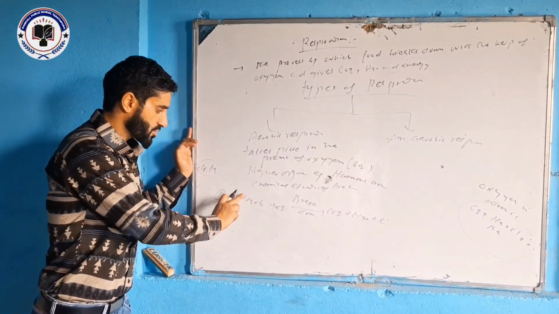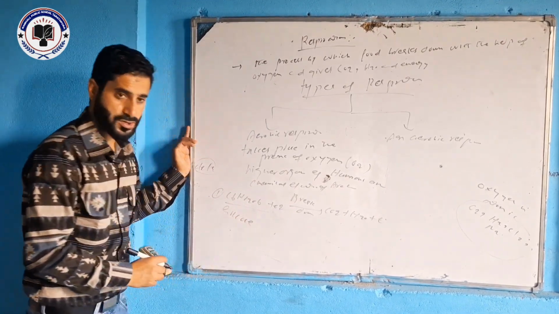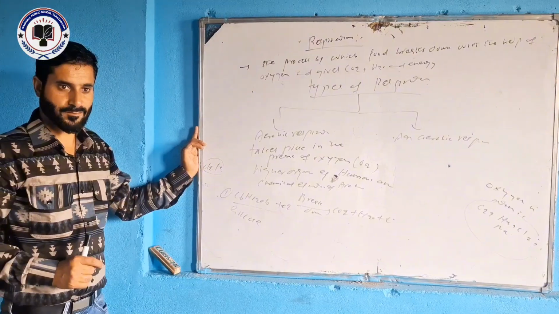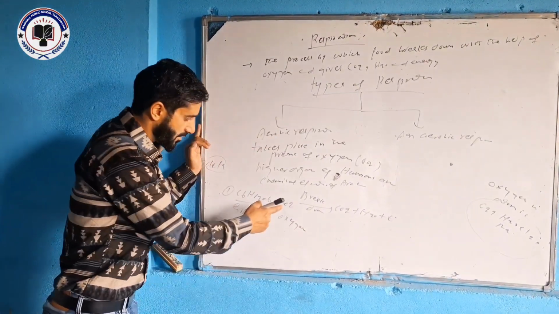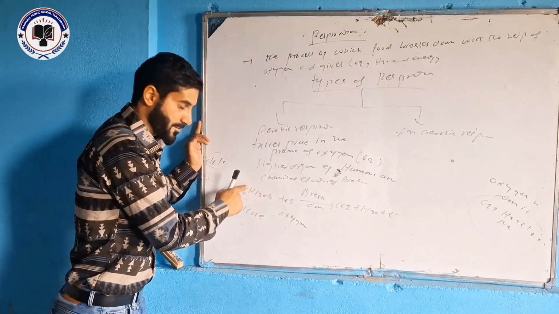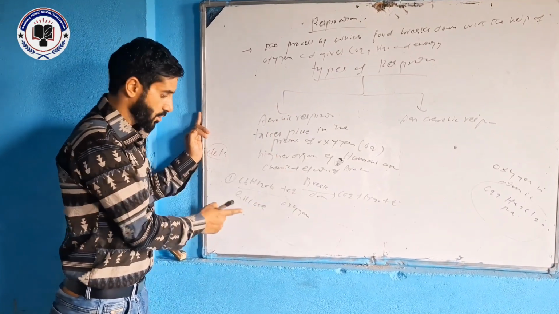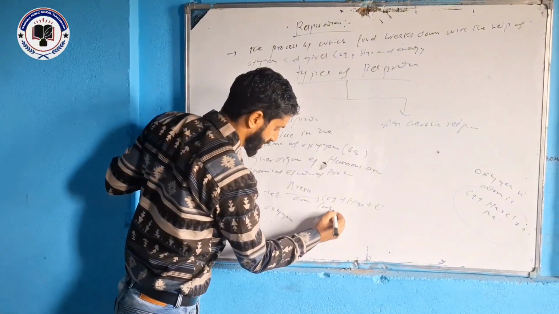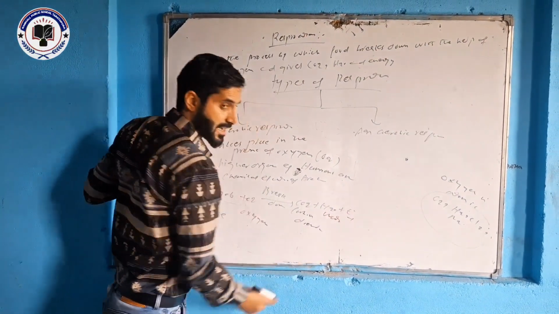When carbon, hydrogen and oxygen combine, they form glucose. This is a type of food. O2 means oxygen. When oxygen breaks down this food, that is glucose, it gives us carbon dioxide and water and gives energy.